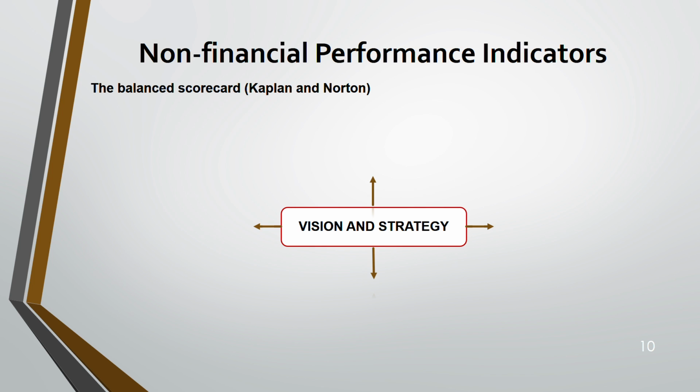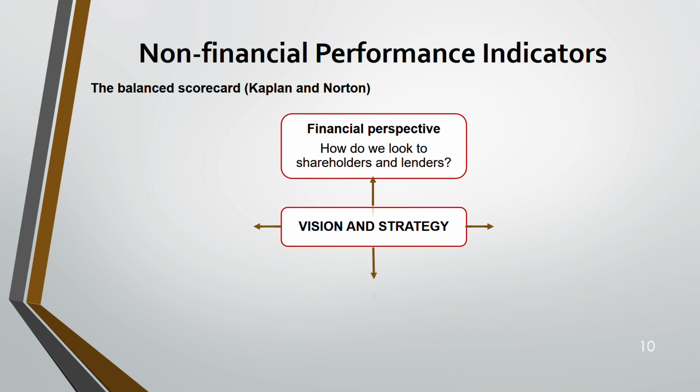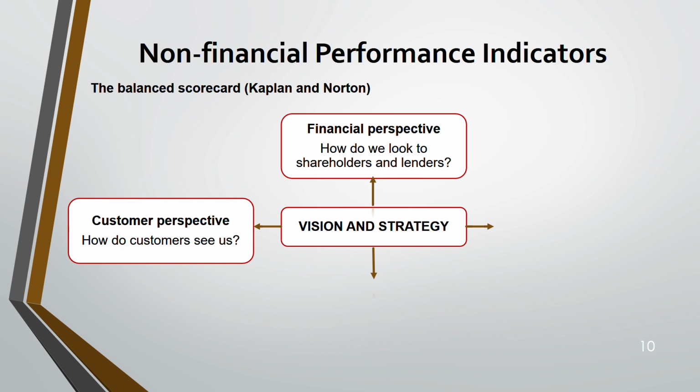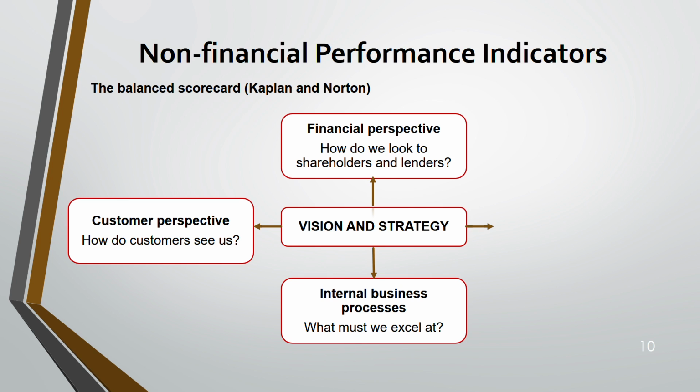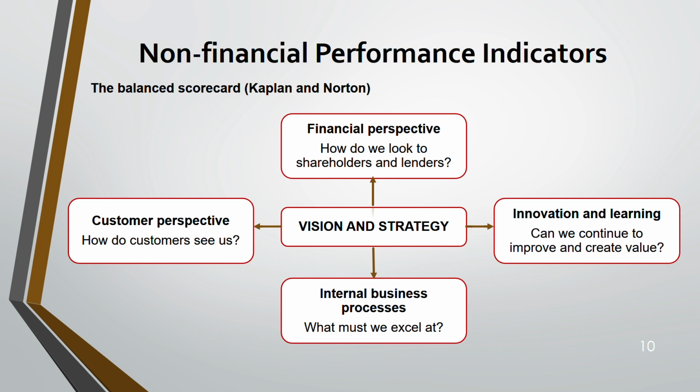Okay, so the first one is the financial perspective. This answers the question, how do we look to shareholders and lenders? Both are important, no? From shareholders, equity; from lenders, the debt portion. Next is the customer perspective. How do customers see us? Third is internal business process. What must we excel at? And the fourth is innovation and learning. Can we continue to improve and create value? So your performance is judged across these 4 areas.